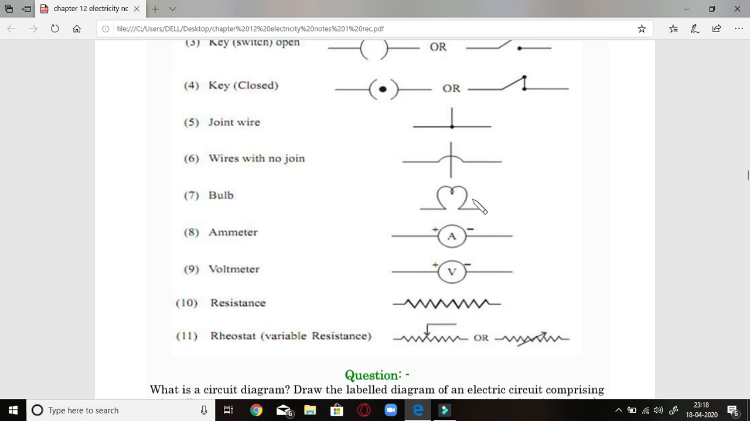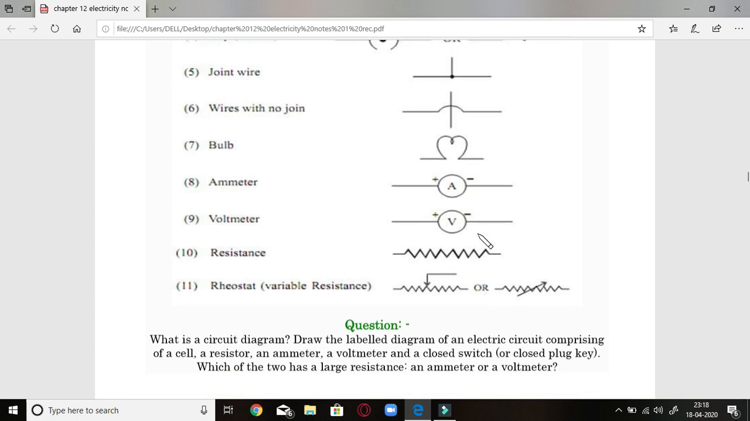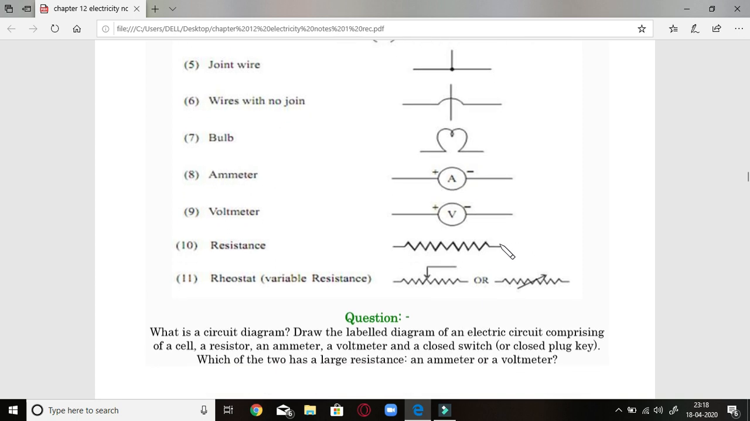Next is the bulb, like this. Ammeter: plus and minus signs, and the ammeter sign in the center of it. Voltmeter is shown like this. Resistance is in the form of a kink. This is a fixed resistance, whether 5 ohm, 4 ohm, or 3 ohm. If we require it, we can get it from the market, but its value is always fixed. We can use it at fixed places only.